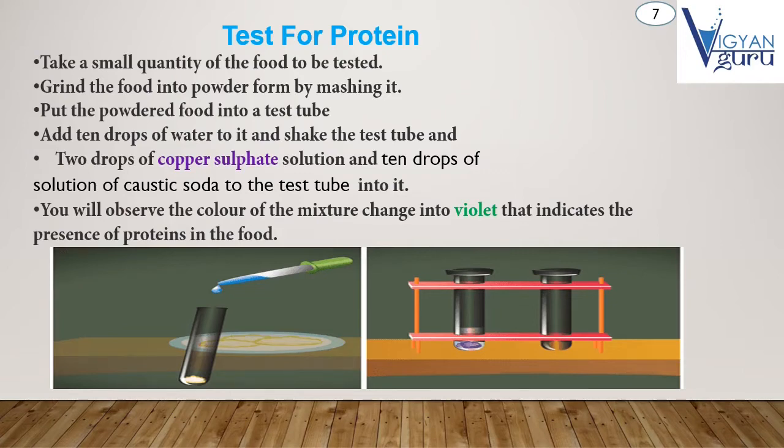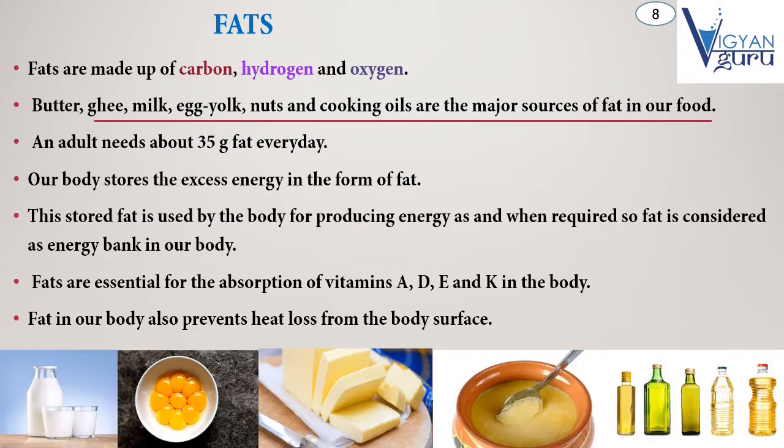The next topic is fats. First of all, what is fat? Fats are made up of carbon, hydrogen, and oxygen. Basically, butter, ghee, milk, eggs, egg yolks, nuts, and cooking oils are the major sources of fat in our body. An adult needs about 35 grams of fat every day.